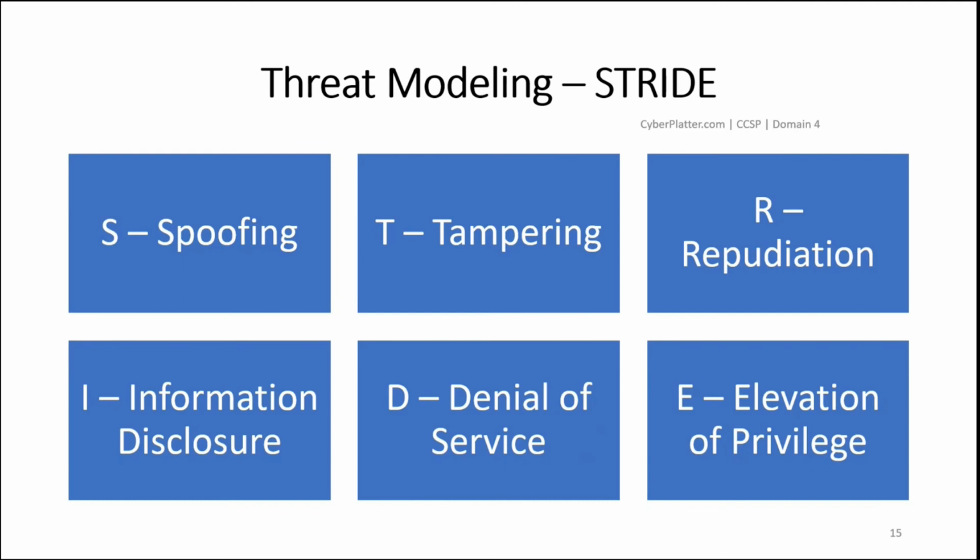Is there a way to shut down the application through unauthorized means? This might include crashing, overloading, or restarting the application. E, elevation of privilege. Can a user change their level of permissions in order to perform unauthorized action, such as gaining administrative control to the application? STRIDE is particularly useful as part of the SDLC in attempting to identify vulnerabilities throughout the build process. The STRIDE model enables us to do this.